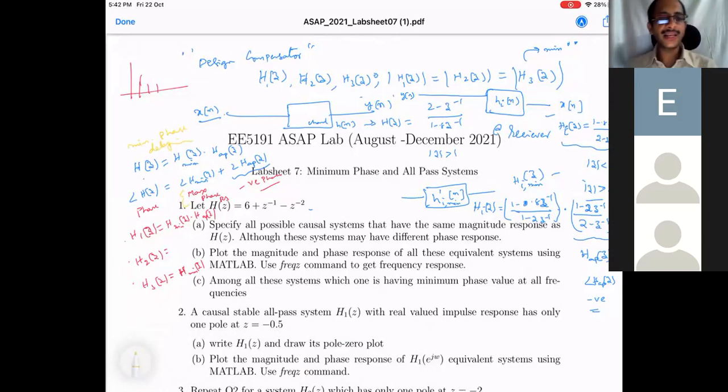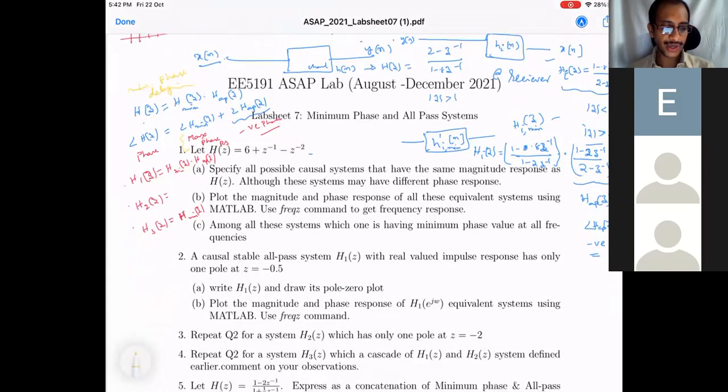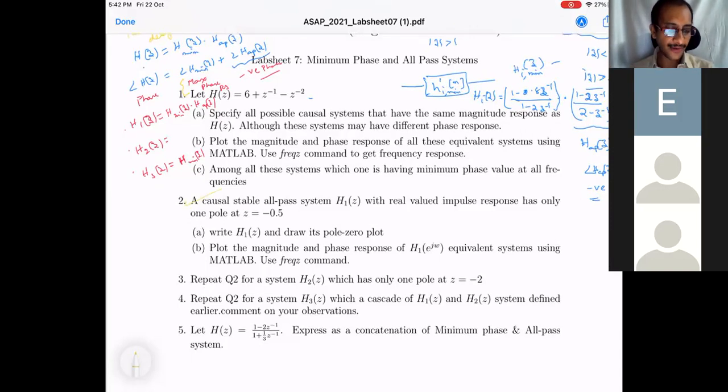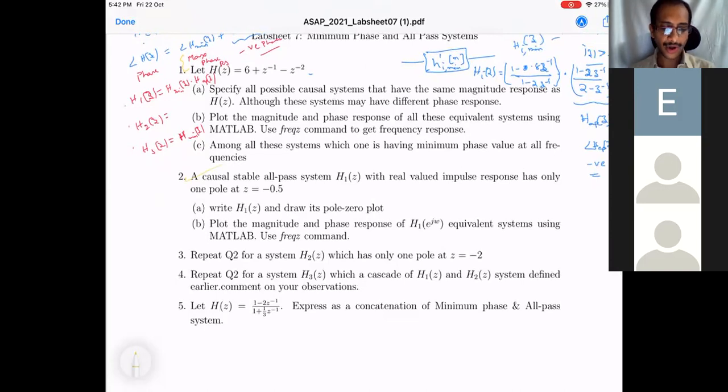So now you can decompose, and you can use the transform and the commands here to see these properties. When I give you an all pass system, what do you need to observe? You need to observe that the phase response is all negative. When you see the minimum phase system, what do you need to observe?